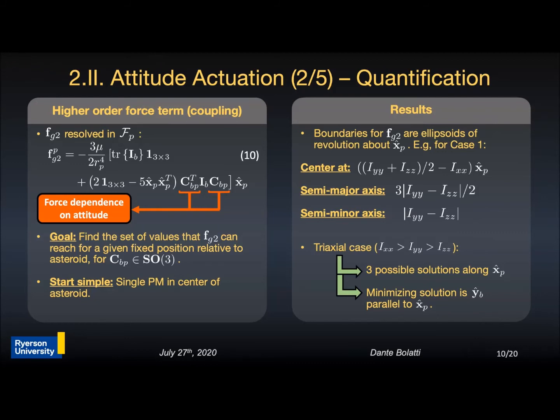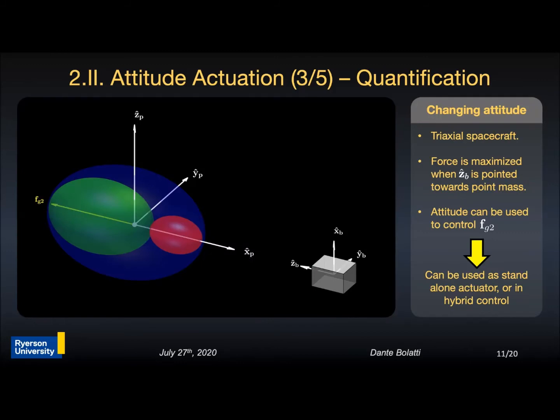There are 3 solutions along the XP axis, corresponding to each axis of the spacecraft body fixed frame, pointing towards the point mass, as shown on the following video. Here, it can be seen that the orientation that maximizes the force in the XP axis, or radial direction, is the one that has the spacecraft pointing its Z axis towards the point mass, while the minimizing one is the one with the y-axis pointing towards the mass.